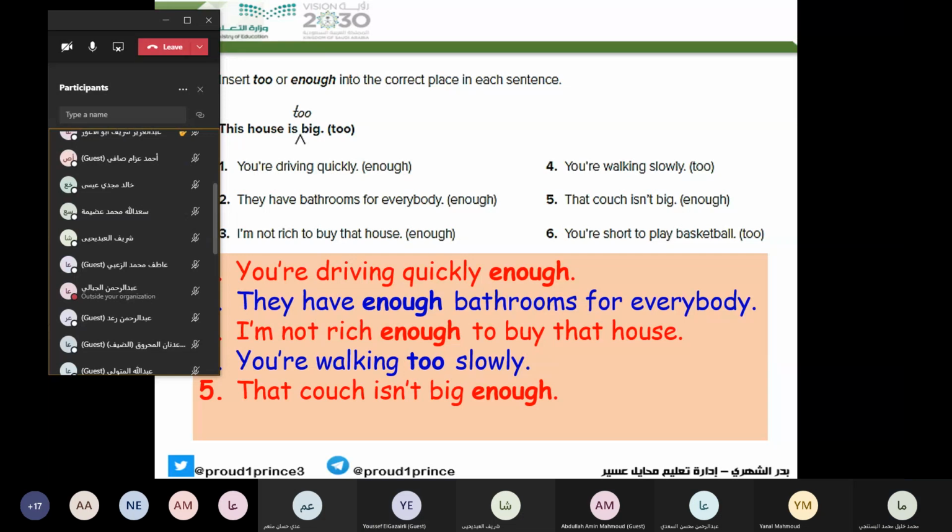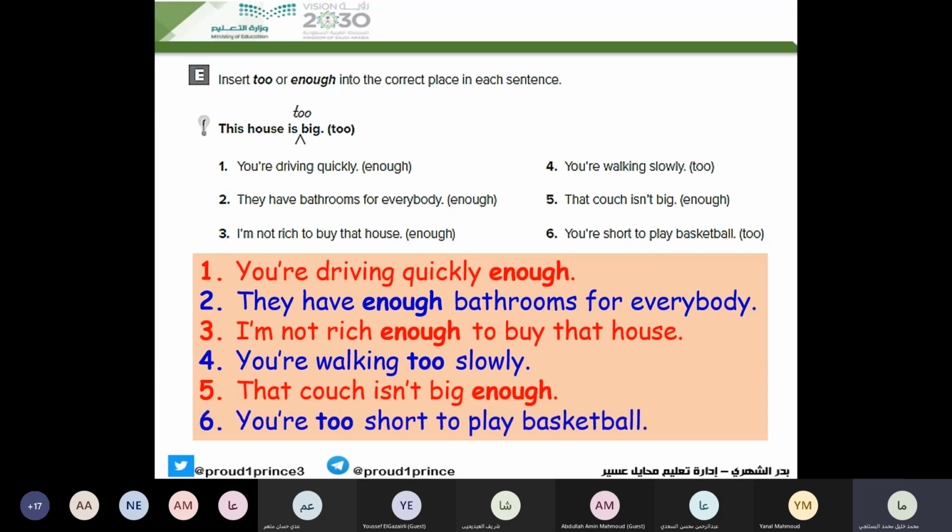Yes. You're too short to play basketball. Very good. You are too short to play basketball. Thank you. Okay, take a screenshot and move to the next exercise, exercise F.